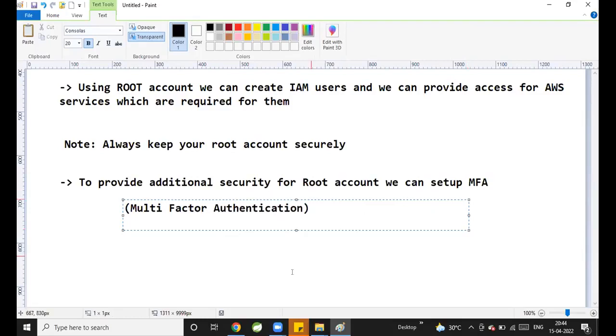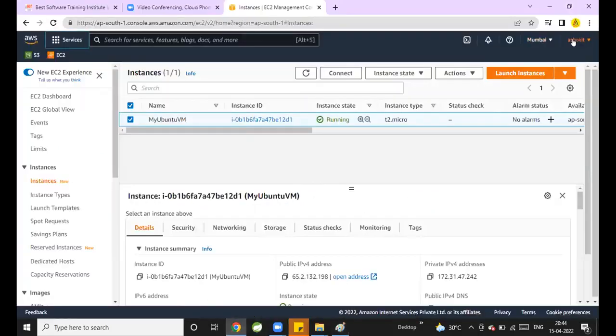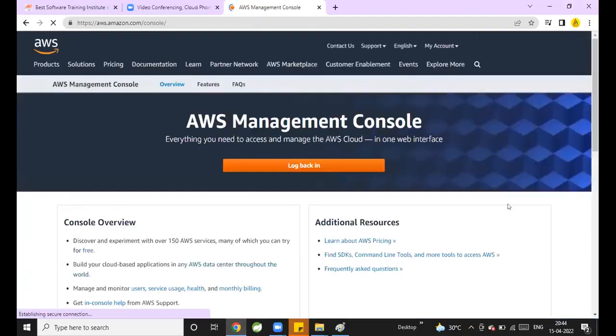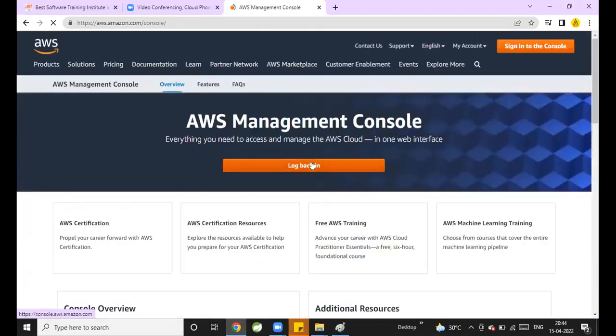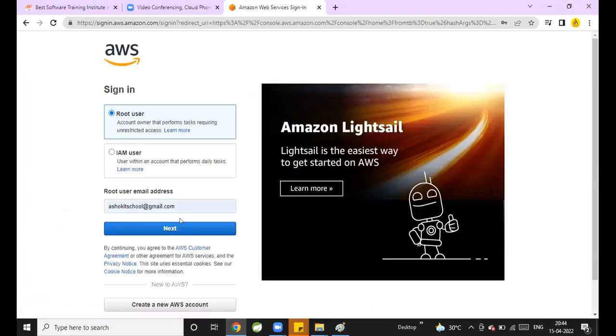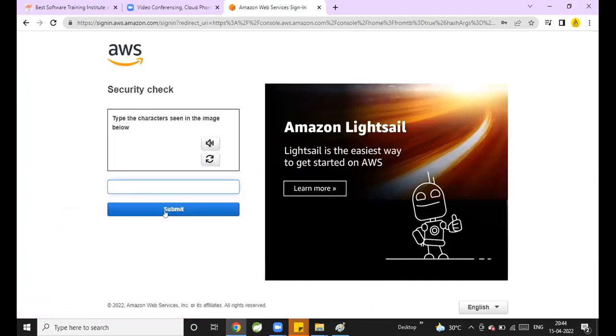What is the meaning of that? Currently, how are we able to log in to our root accounts? With only email ID and password. Yes or no? I'm logging in now, using my password and my captcha.